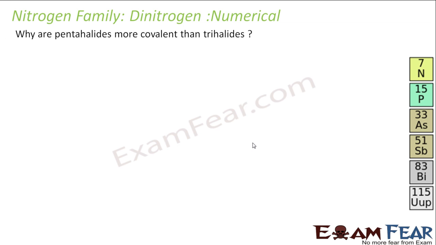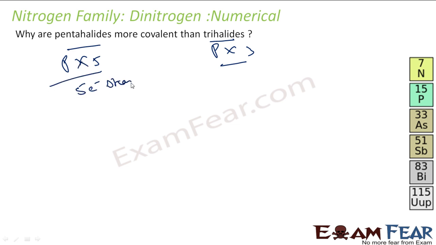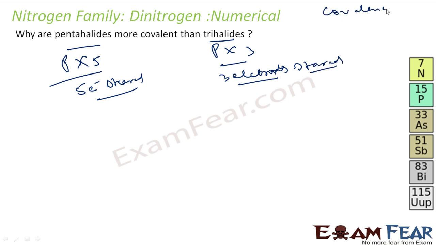The next is, why are pentahalides more covalent than trihalides? So pentahalides are PX5 and trihalides are PX3. In this pentahalide, you see 5 electrons are shared. In this, 3 electrons are shared. Covalency is all about sharing electron. So the first answer you can give is, in this case 5 electrons are shared, in this case 3 electrons are shared, more sharing in this PX5 case, so they are more covalent.